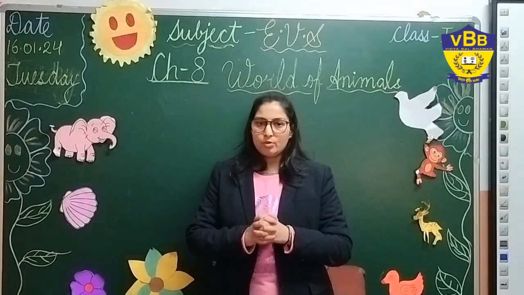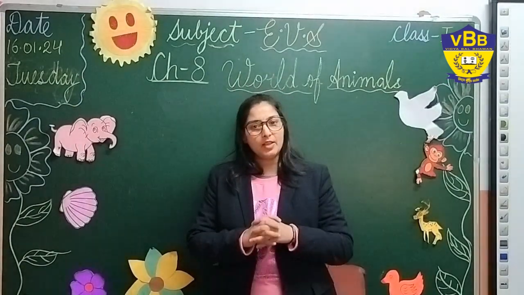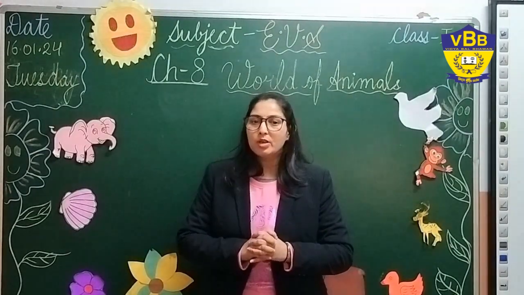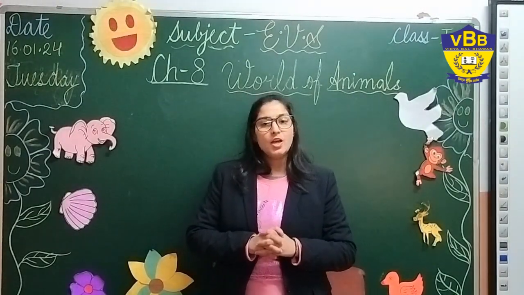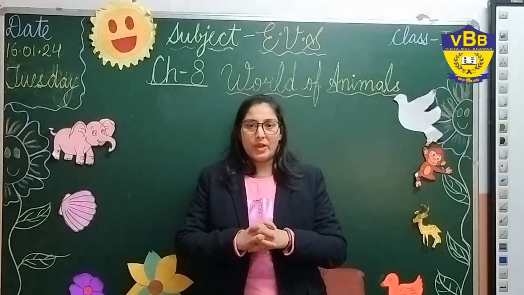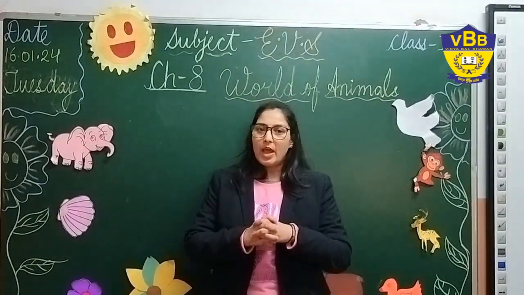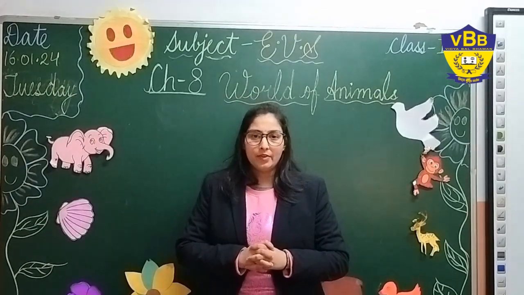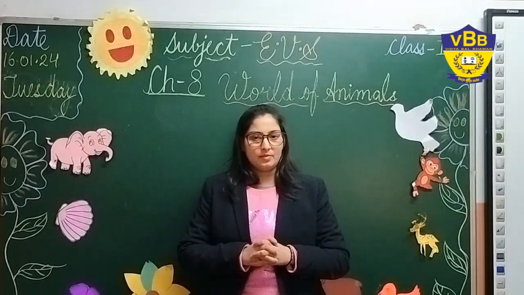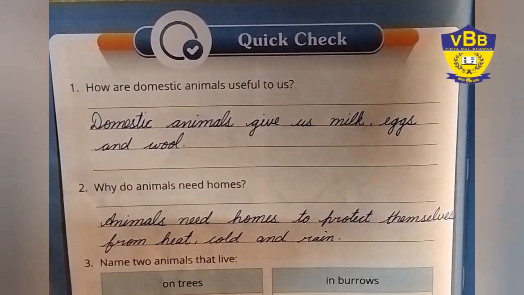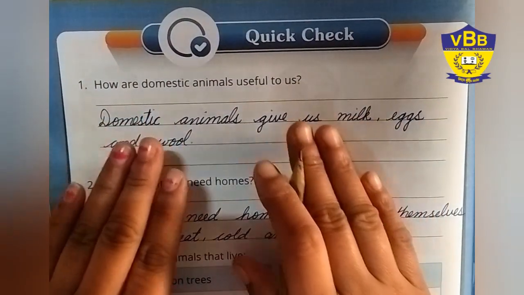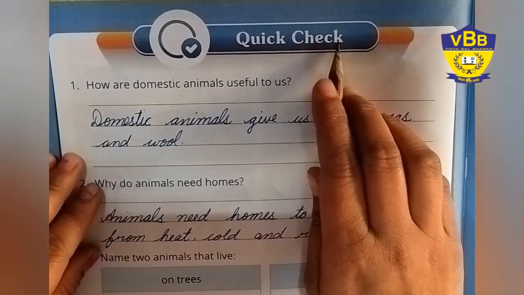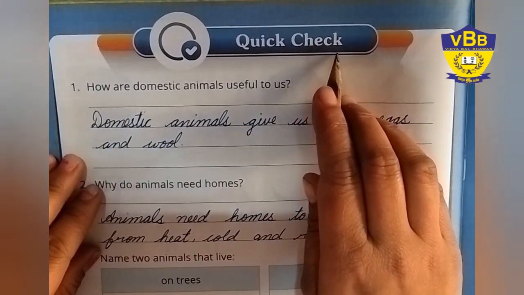Hope you all understood all the concepts we have done in the class. Okay. Now we are going to do the book exercise. Okay everyone. So take out the quick check. On this page we have to do the book exercise. Okay. Ready? Get ready with the pencil and eraser. Yes. Hope you all have opened the book. Here you can see quick check. It is given on page number 134.